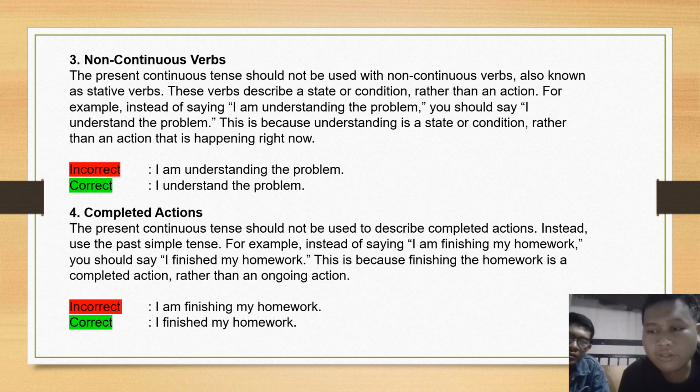4. Completed actions. The present continuous tense should not be used to describe completed actions. Instead, use the past simple tense. For example, instead of saying I'm finishing my homework, you should say I finished my homework. This is because finishing the homework is a completed action rather than an ongoing action. Incorrect: I am finishing my homework. Correct: I finished my homework.